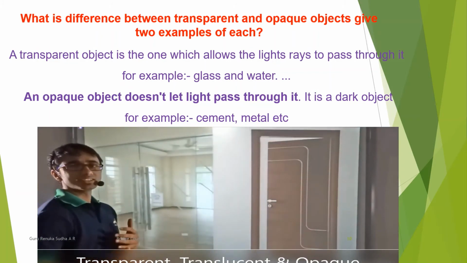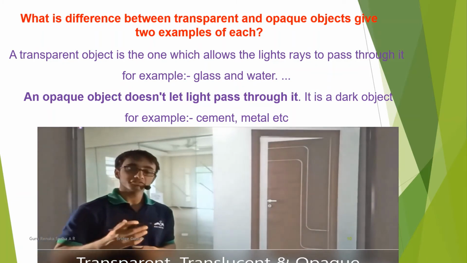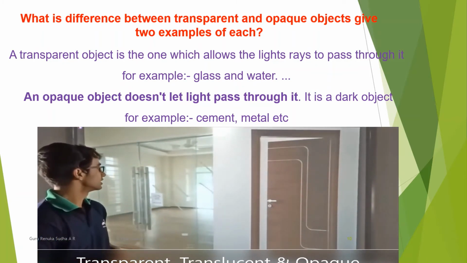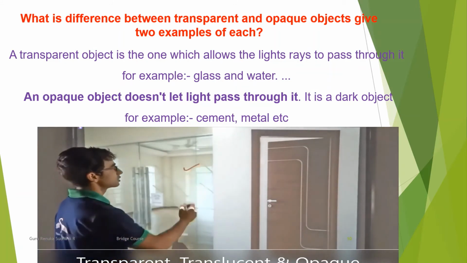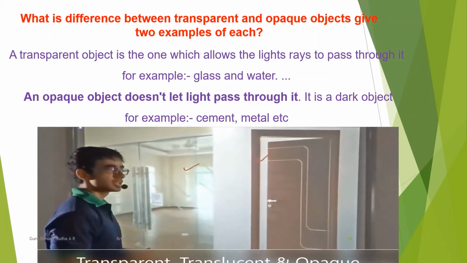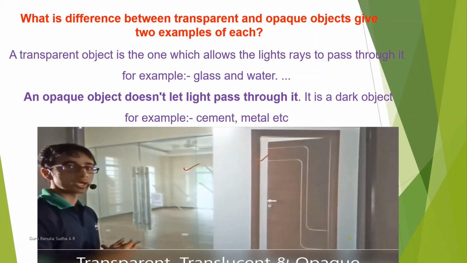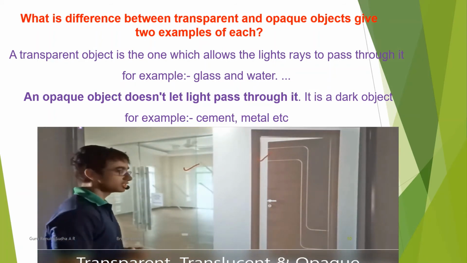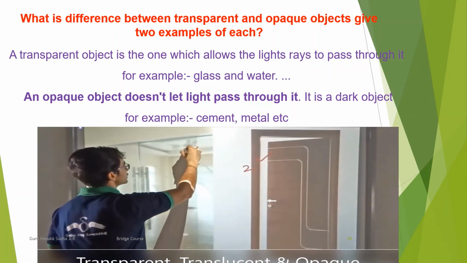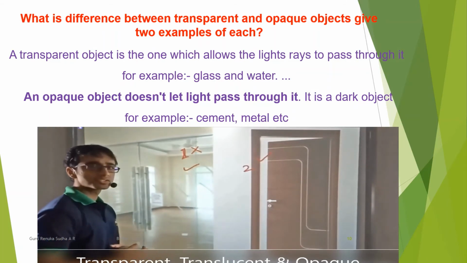Now consider an interesting situation. You and your friends, you're playing hide and seek, and you have two choices, either to hide behind this door or to hide behind this door. Now which door will you hide behind and why? Obviously you will hide behind the second door and not the first door. But why is it so?